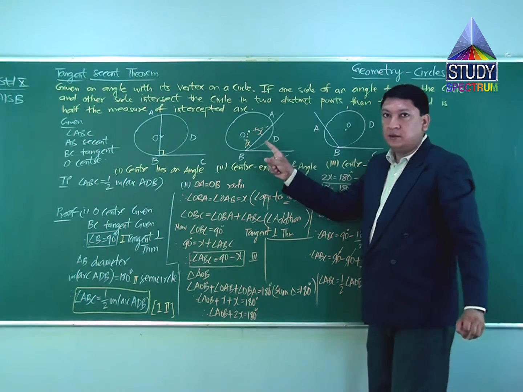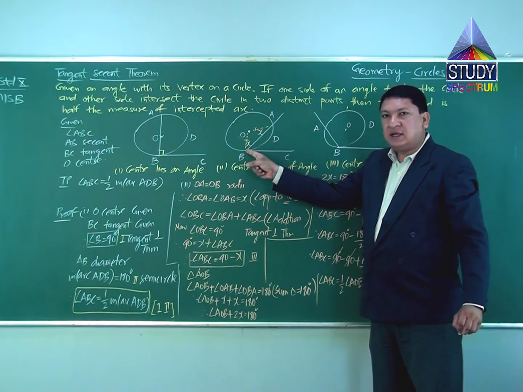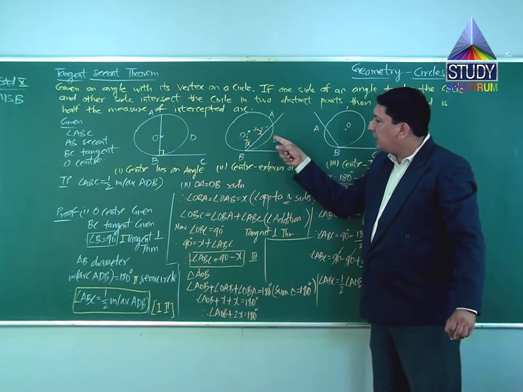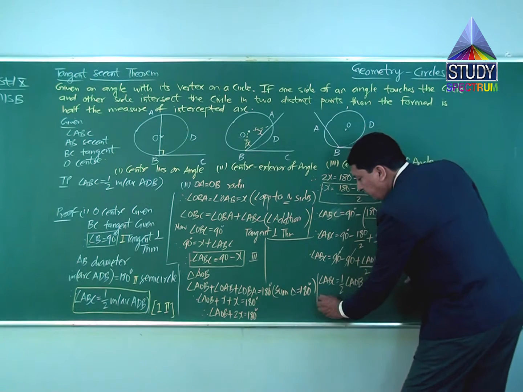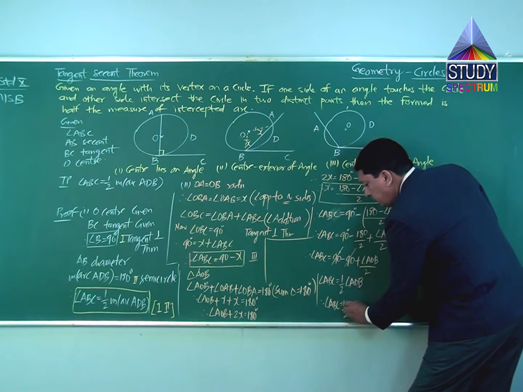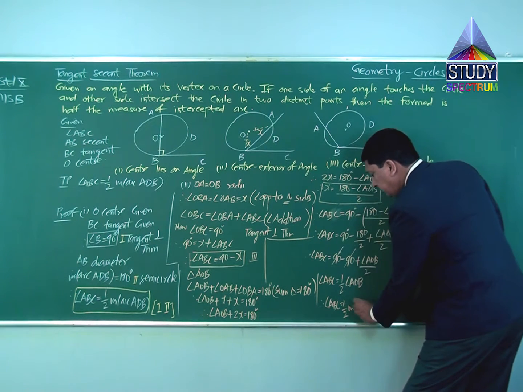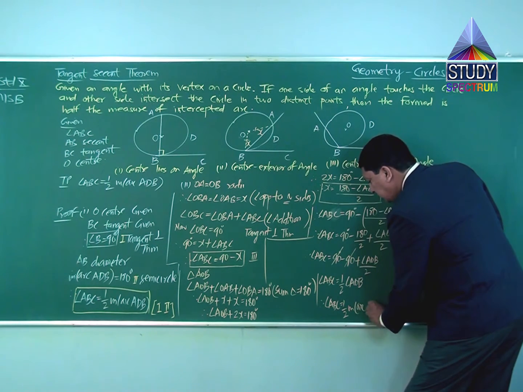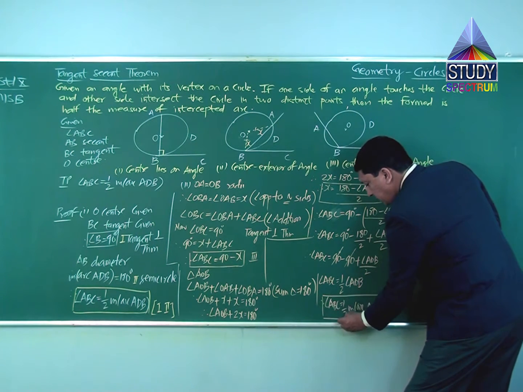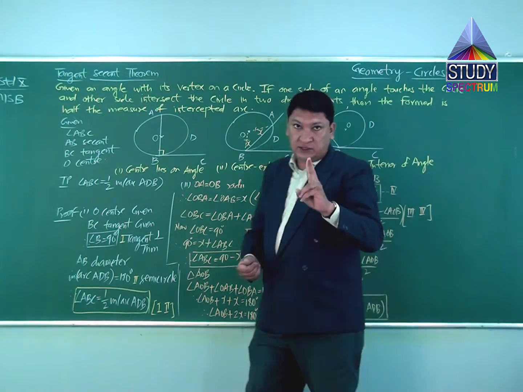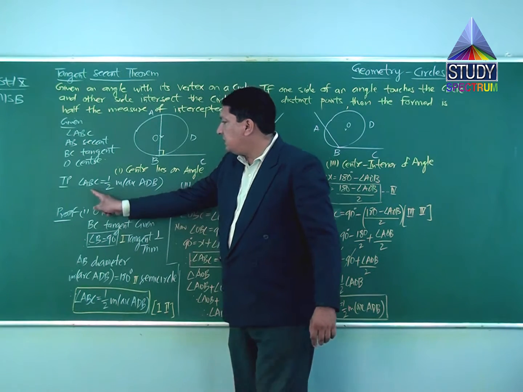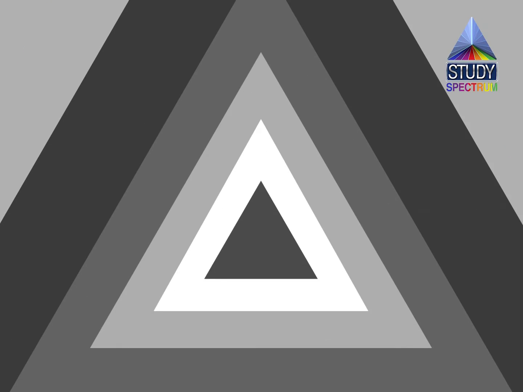Now look at angle AOB. This angle AOB is nothing but the central angle for arc ADB. Therefore, angle ABC is equal to half the measure of arc ADB. Why? Because arc ADB means angle AOB, the meaning of both is the same. So we got the result for the second part, that is, angle ABC is half the measure of arc ADB.